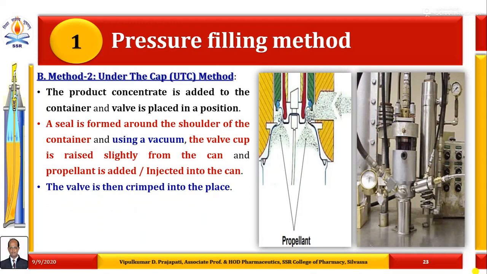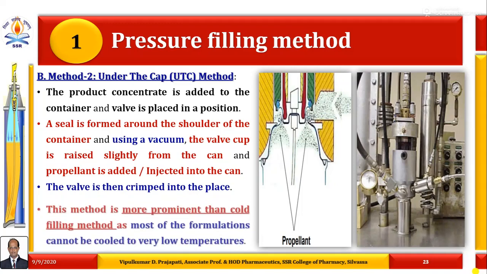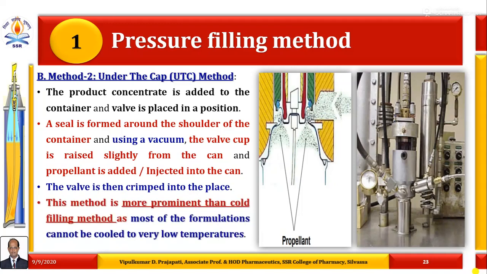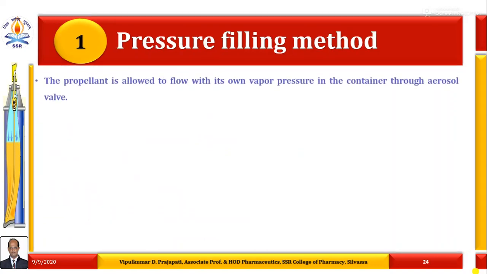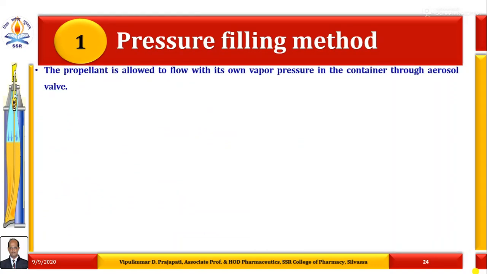The valve is then crimped into place. This method is more prominent than the cold filling method, as most of the formulations cannot be cooled to very low temperatures. So these are the two ways by which the pressure filling method is carried out.